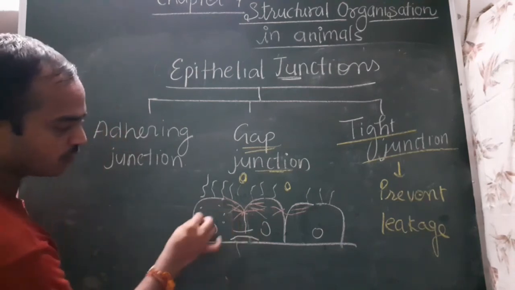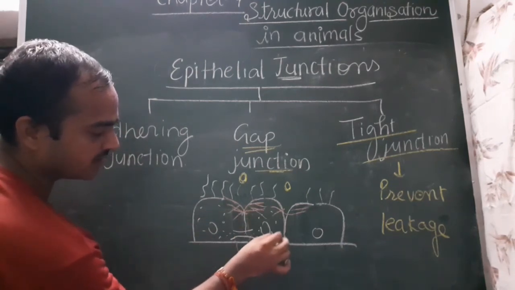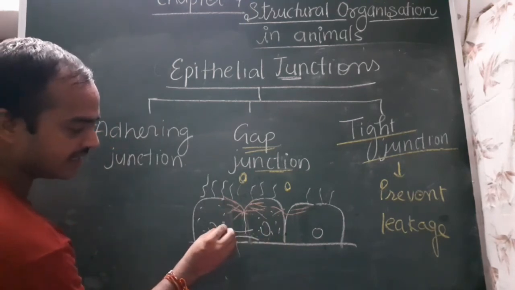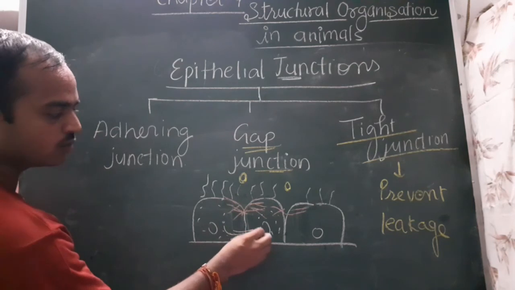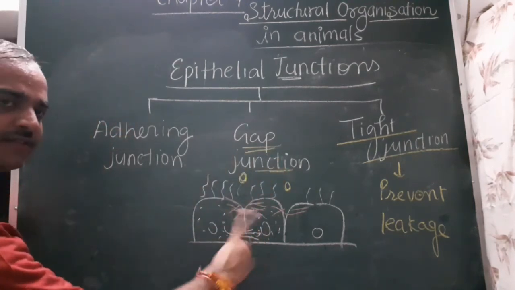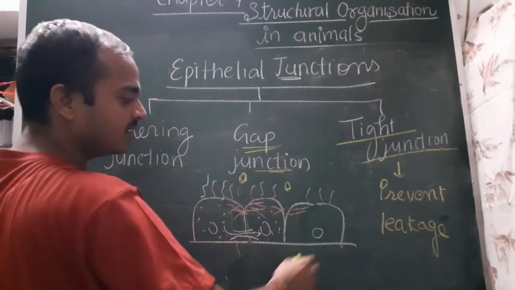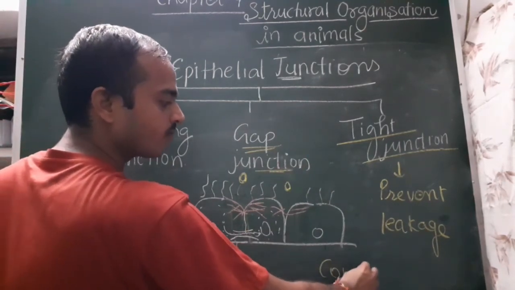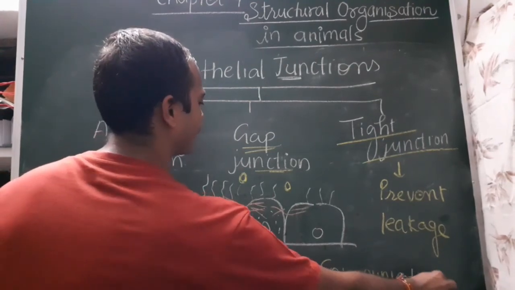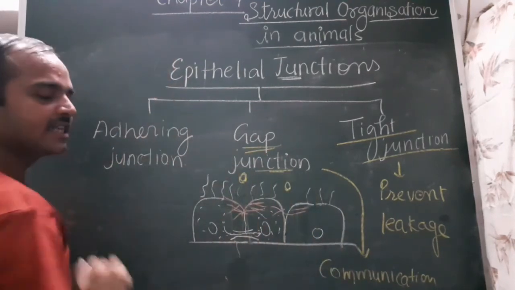It means the cytoplasm of this cell is continuous through this junction up to the other cell, so that ions or any substance can easily pass from one cell to another. So the gap junction helps in communication between the cells. This is the function.